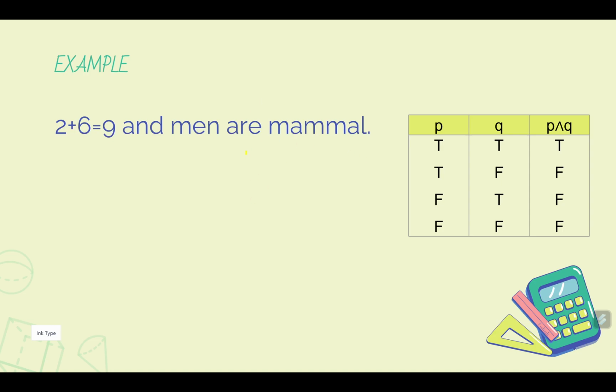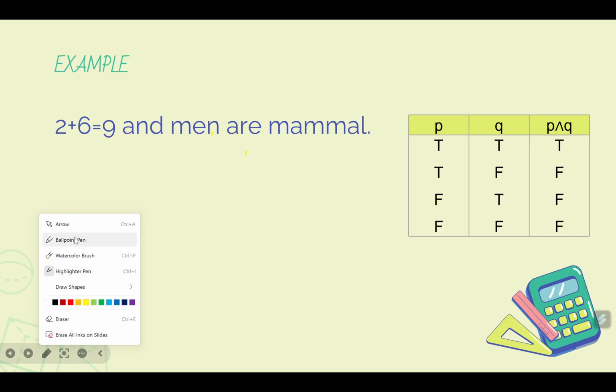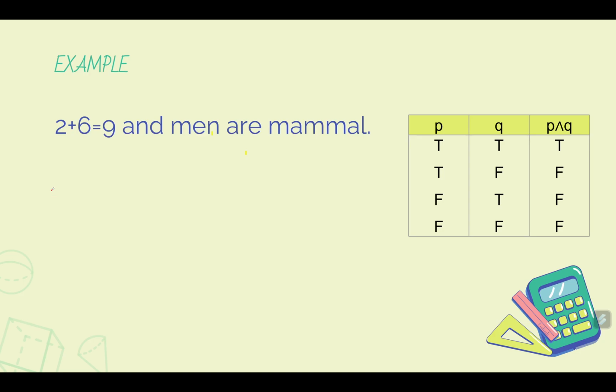So here, where's the pen? I can't find it. So here's the pen. We go to ballpoint. So to make this simple, I mean to evaluate this combined statement in a simpler way, we convert the statements into propositional variables, and then we look at the table.